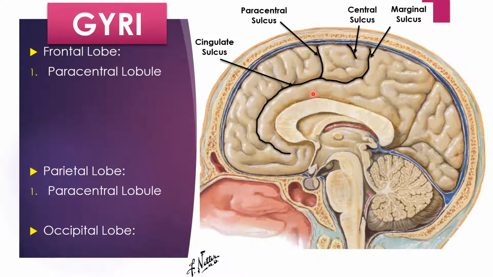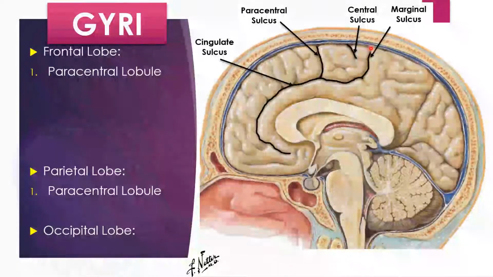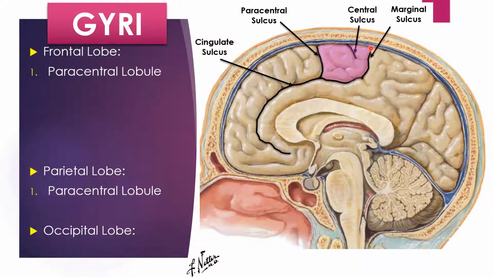The area of cortex surrounding the central sulcus in the medial surface will be the paracentral lobule.